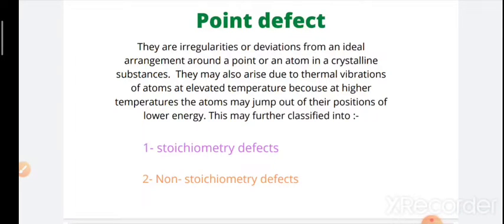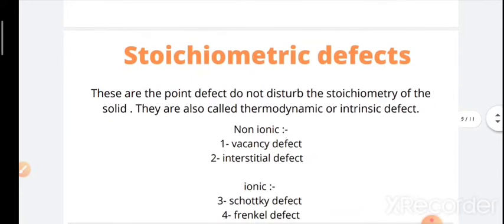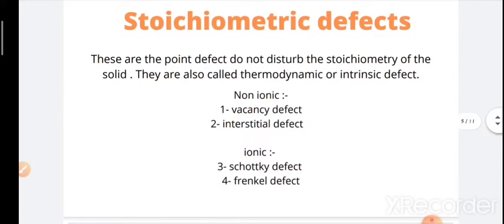Further, it is classified into subgroups. We will discuss those subgroups. Stoichiometric defects, and the second one is non-stoichiometric defects. Stoichiometry means the relationship between the relative quantities of substances, right? So stoichiometric defects are point defects that do not disturb the stoichiometry of the solid. These are the defects which do not disturb the stoichiometry or the arrangement of the atoms in the solid. They are also called thermodynamic or intrinsic defects.